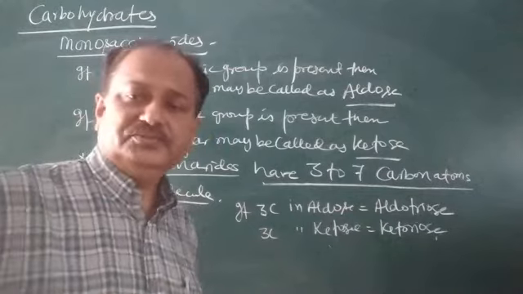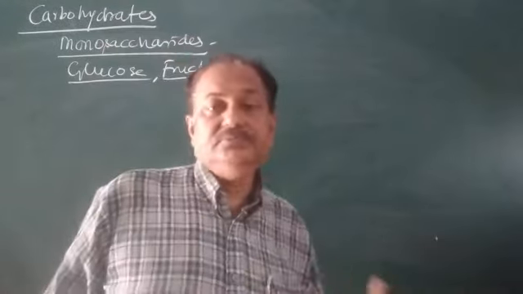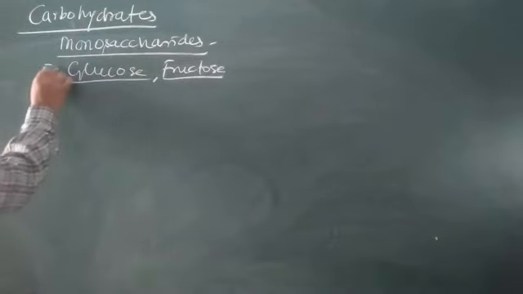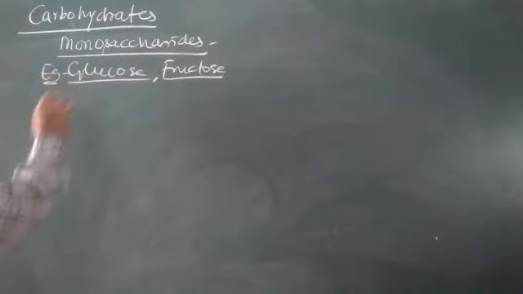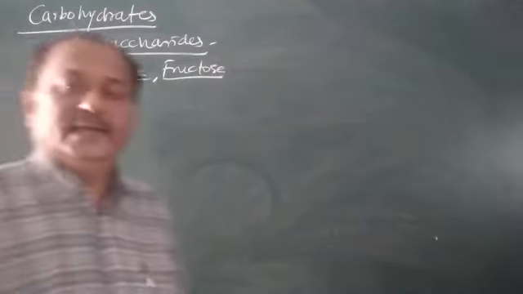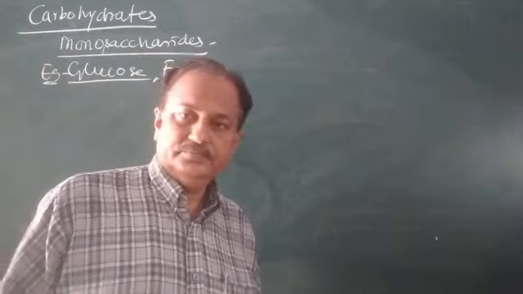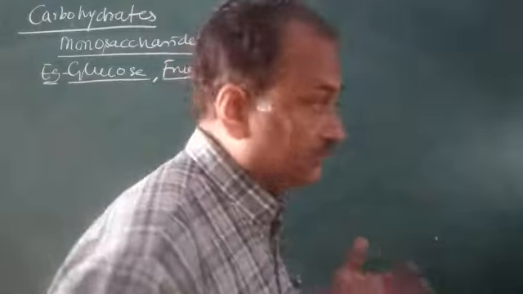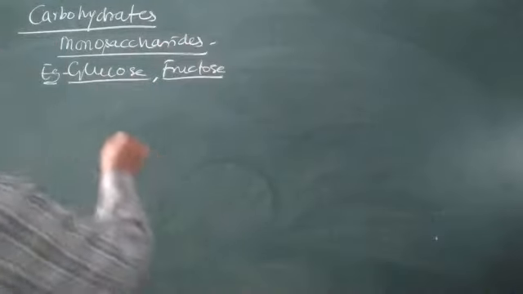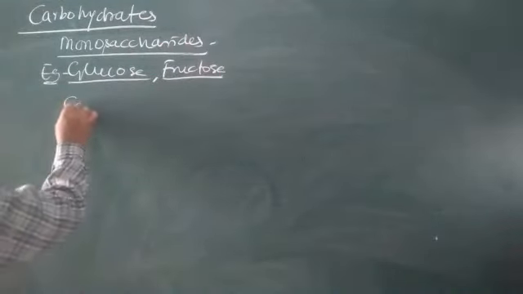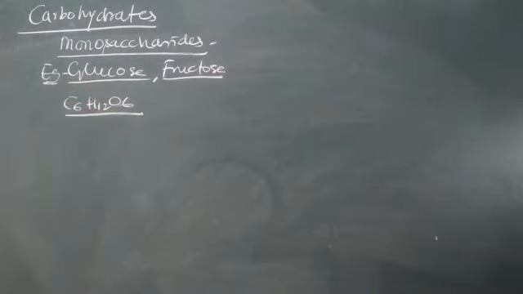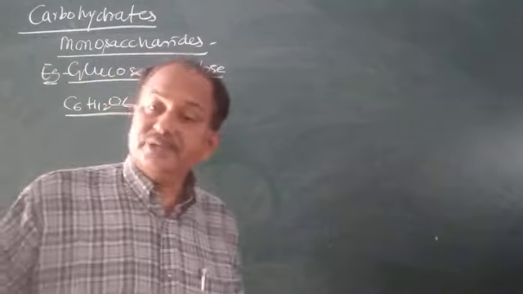Now moving forward, there are many examples, and I have written 2, glucose and fructose. They are the basic sugars. Glucose has the formula C6H12O6, and we'll see the preparation.